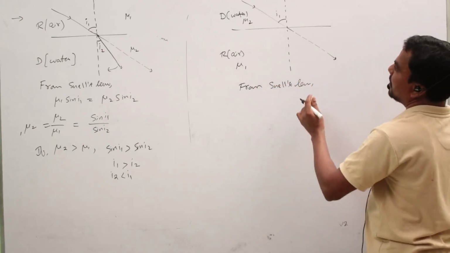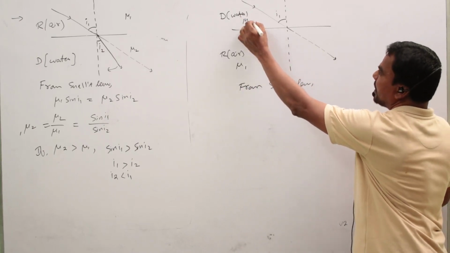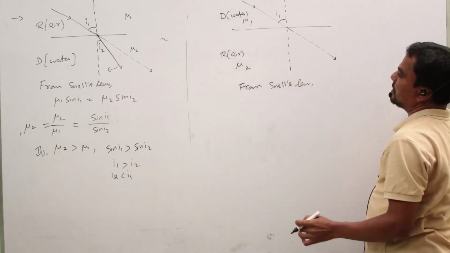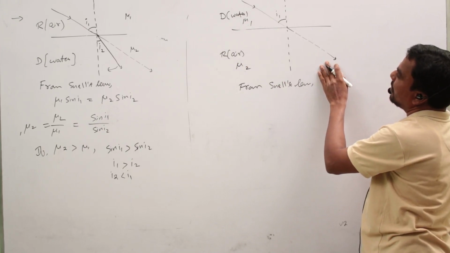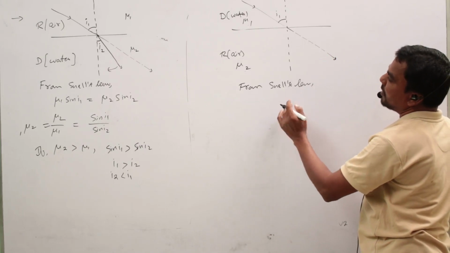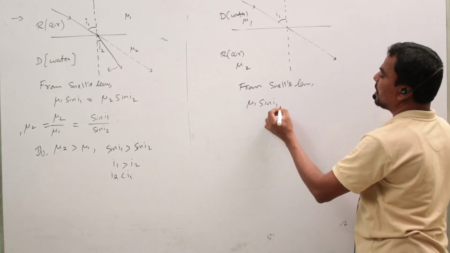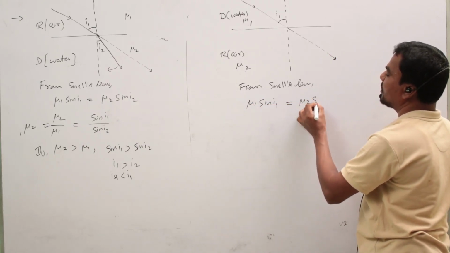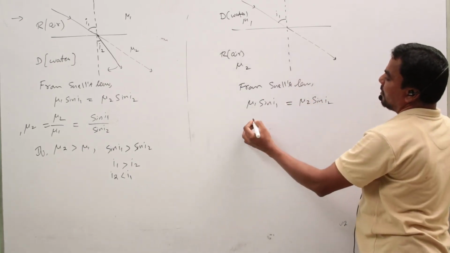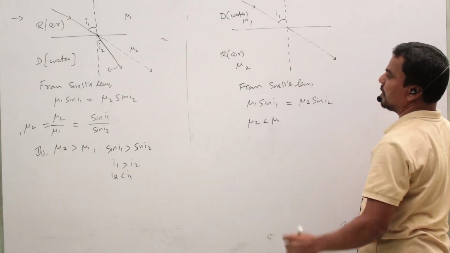From Snell's law, this is the first medium, mu1, and this is the second medium, mu2. This is the angle of incidence. How does the refracted ray bend? This is obtained by using Snell's law: mu1 sin I1 equals mu2 sin I2. Here mu2 is less than mu1.